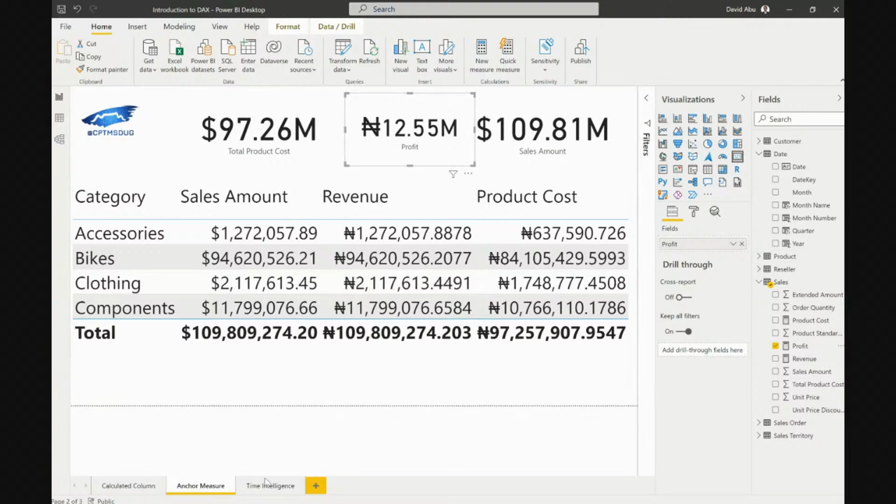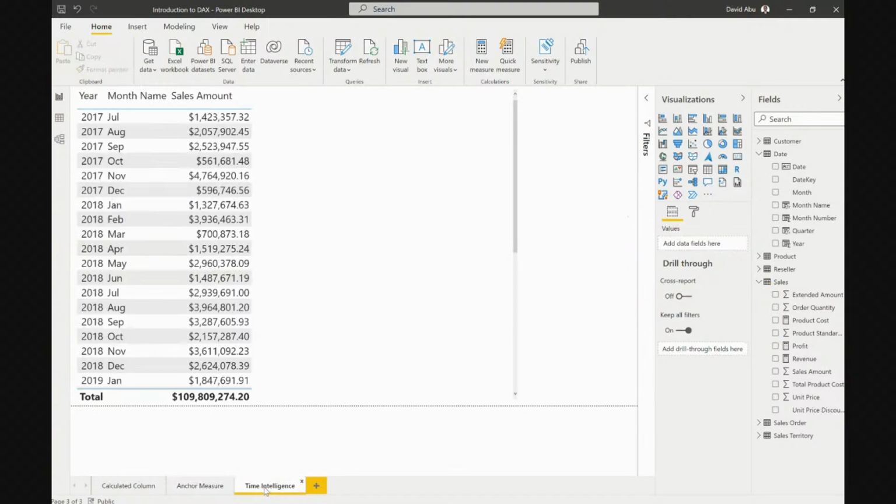Because I have about 10 more minutes, we're going to talk about time intelligence. Time intelligence is also one of the things that you use in DAX.